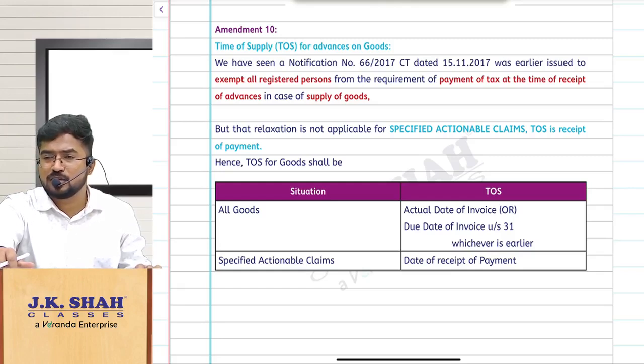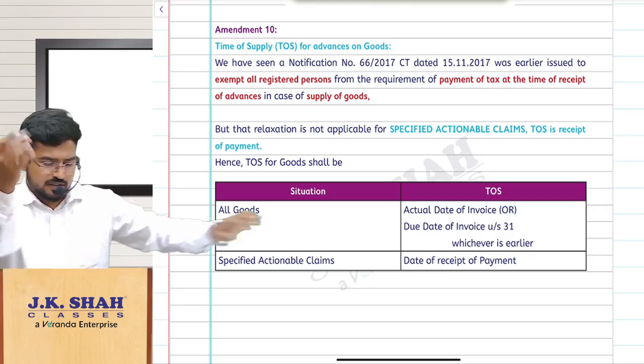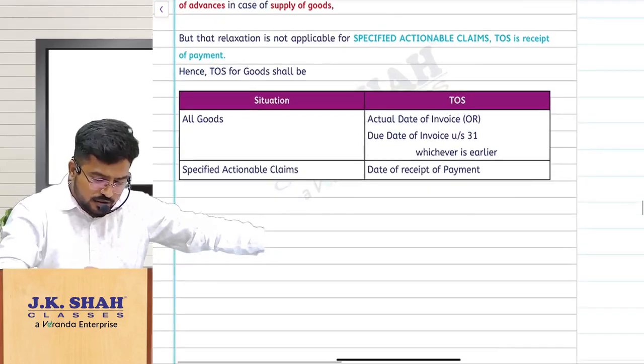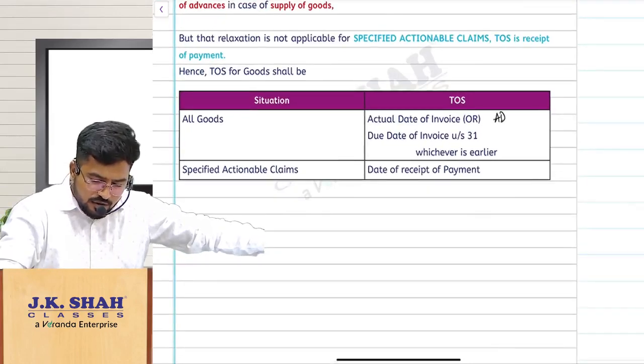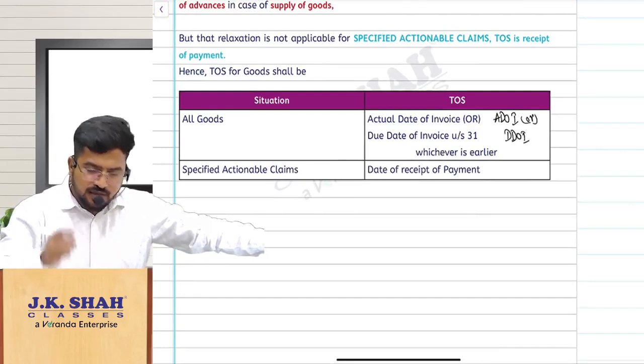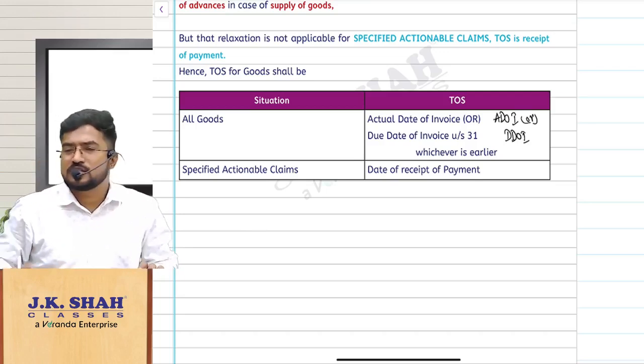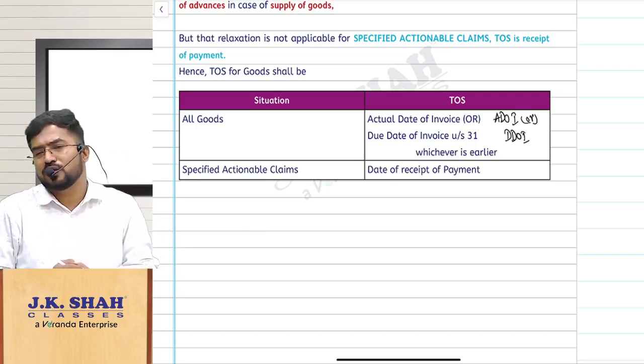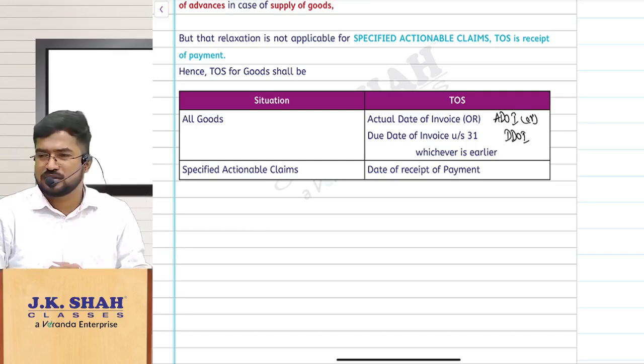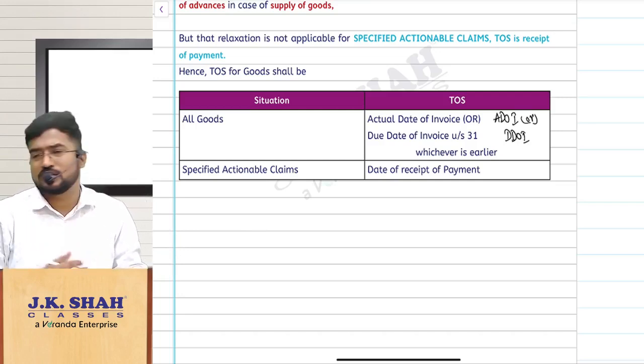What is the general rule? Time of supply for goods is ADOI or DDOI, whichever is earlier, that is, actual date of invoice or due date of invoice. We have discussed it that way in the class, correct? Whichever is earlier. Now specified actionable claims are also goods only. There you are receiving some advance.